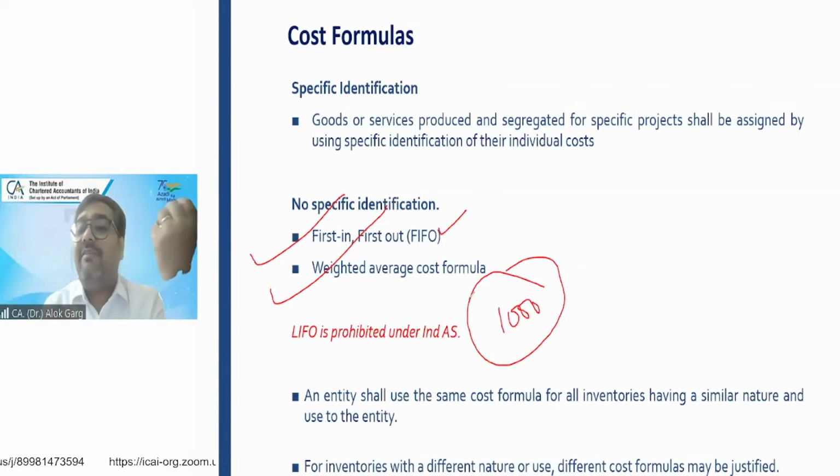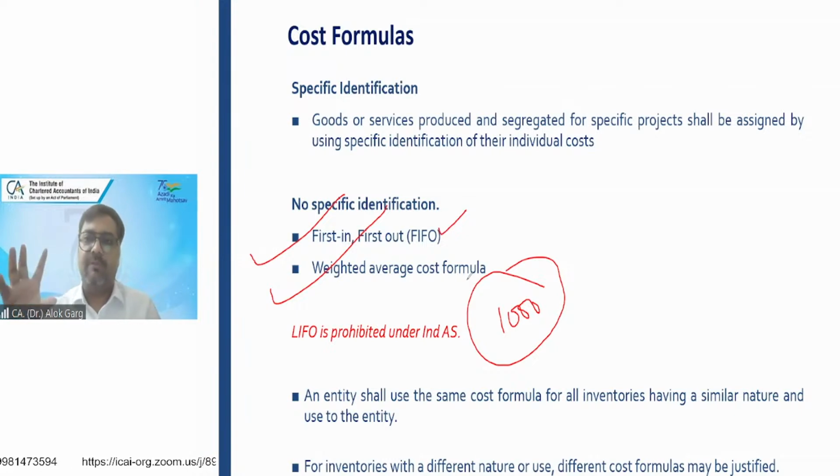And what is my weighted average cost formula? Weighted average cost formula means whatever price at which I have purchased the different consignments during the year, total price divided by total purchase gives me the per unit cost. I'll apply that per unit cost to this closing stock. It will give me closing inventory value, right? So where specific identification is available, the specific cost is the cost of inventory. Where there is no specific identification, FIFO or weighted average formula.